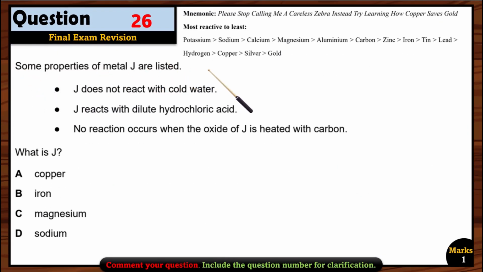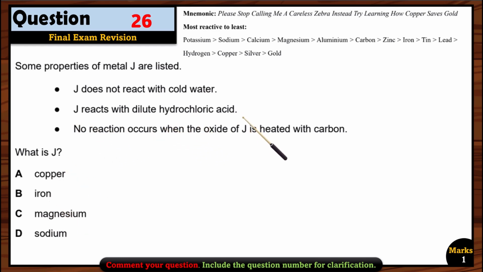Let's see question 26. Some properties of metal J are listed. J does not react with cold water. J reacts with dilute hydrochloric acid. No reaction occurs when the oxide of J is heated with carbon. Okay, now let's see these options. J does not react with cold water. It means it should not be sodium, because sodium can react with cold water. So now we are just left with copper, iron and magnesium.